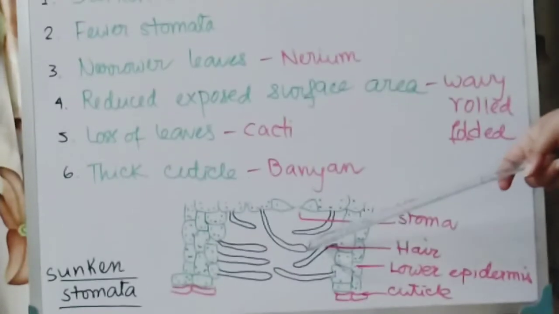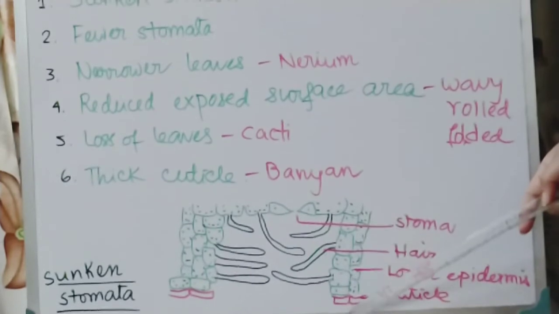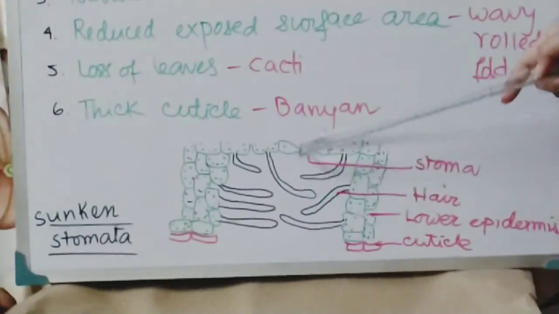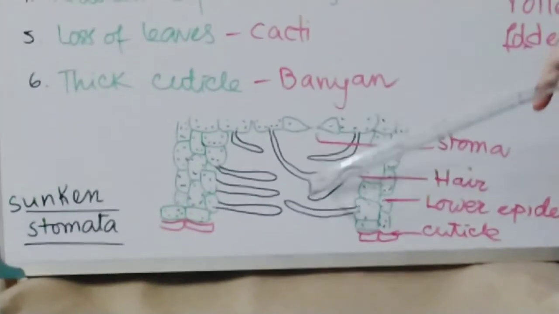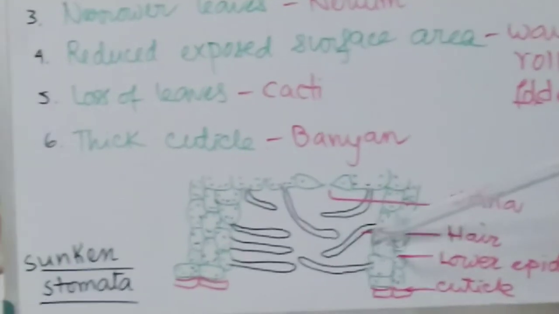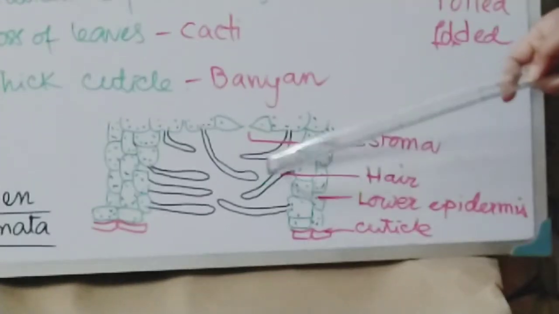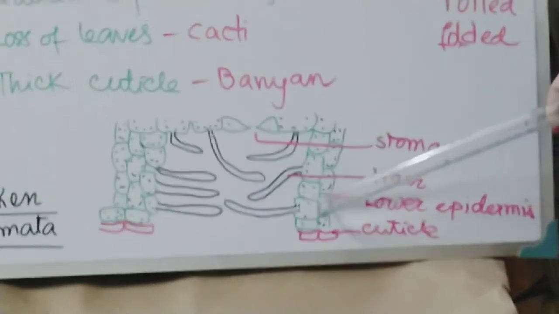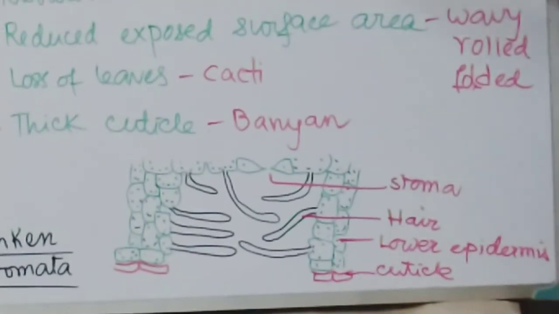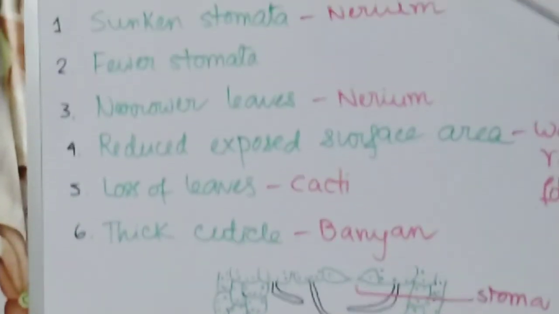This is the sunken stomata diagram I have drawn. See, this is the stomata, much more inside. This is the cuticle. Below the cuticle is the epidermis, and below the lower epidermis, very deep inside, the stomata is there for transpiration and for allowing the carbon dioxide. This is the stomatal opening, and not only is it present sunken inside, but it is also covered by hairs. I have drawn them with the black color pen. These are the hairs, and below it there is the lower epidermis, and this is the cuticle. So this is the sunken stomata, and these all, 1 to 6, are the adaptations in the plant. For what reason? For the reduction of the transpiration.